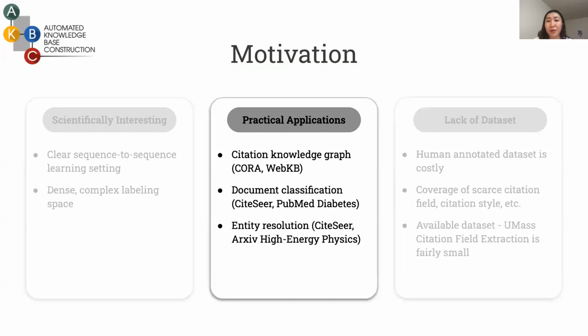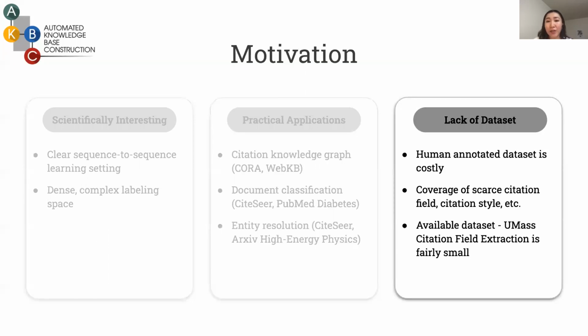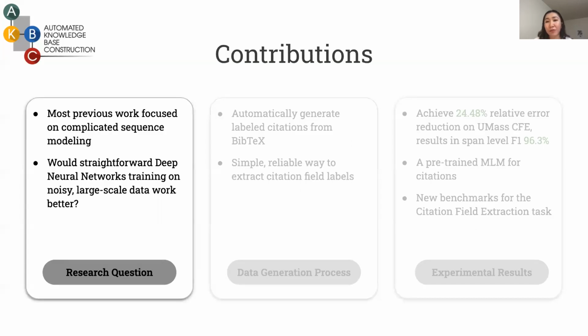It's also an important step in constructing scientific citation graphs such as CiteSeer and WebKB, and also provides useful information for scientific document classification as well as entity resolution. Due to the nature of the task, it's hard to collect a large-scale human annotated dataset. The only publicly available dataset has only 2,000 annotated citations, which is not suitable for training and evaluating deep neural networks. Most previous work focused on complex modeling of the input and output sequence.